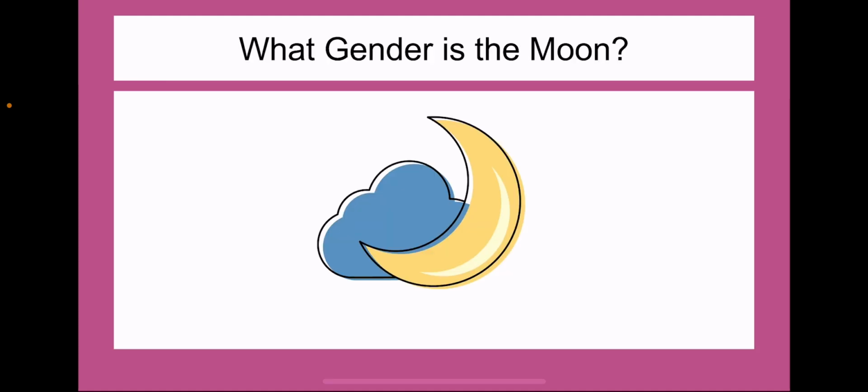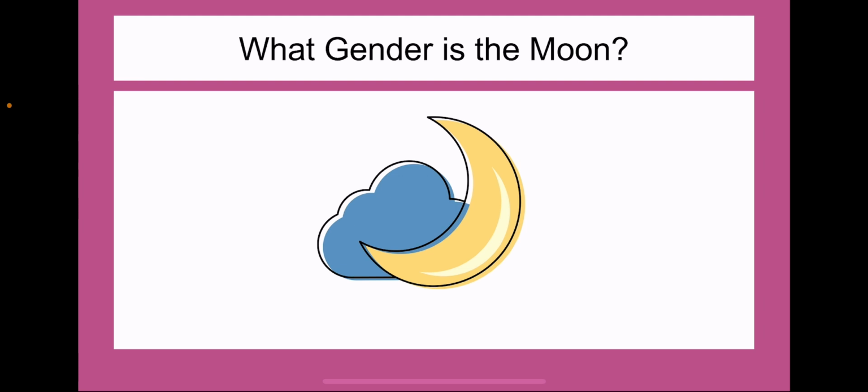Final piece of evidence, if we talk about gendered language. Now in England, we don't really have a gendered language, but if you go to other countries like France and Spain and Germany, they have masculine and feminine words. So when we ask people from Germany what gender is the moon, they typically will argue that it is male. And if we were to ask a Spanish person, they would typically argue that it is female.